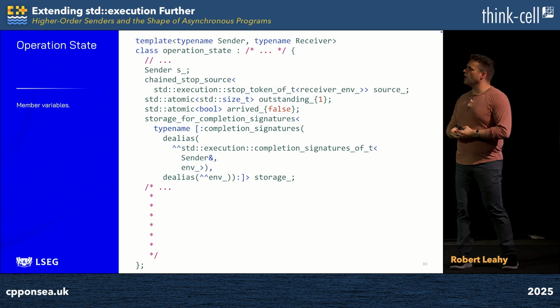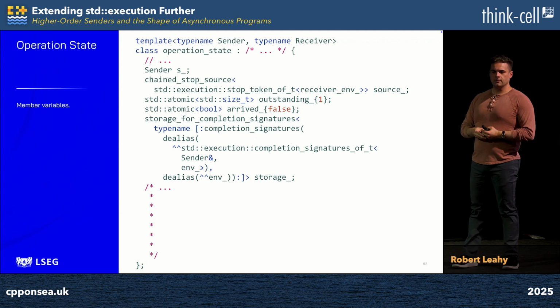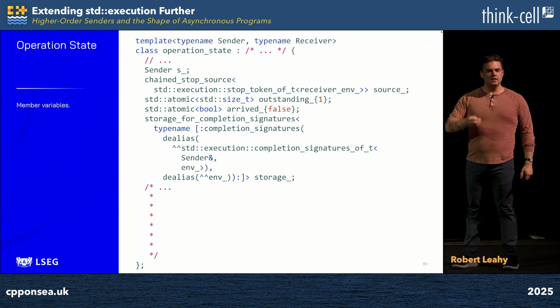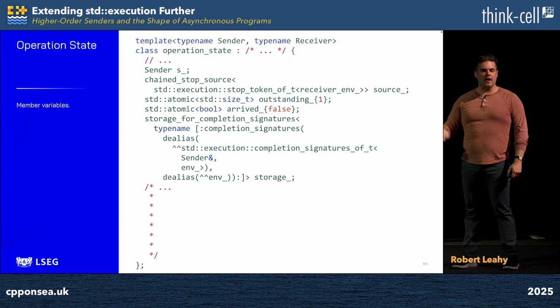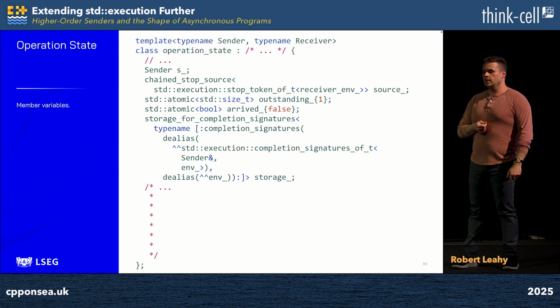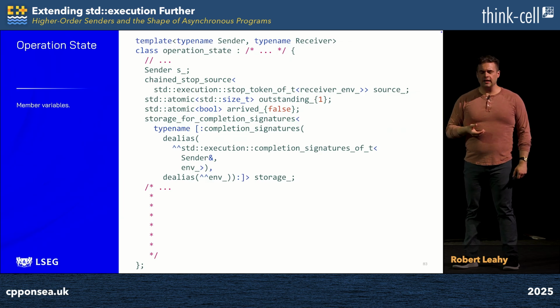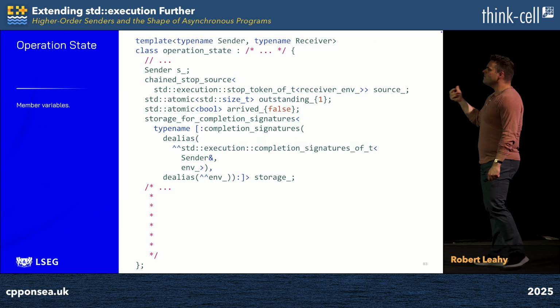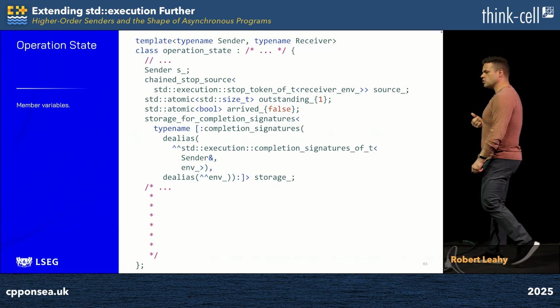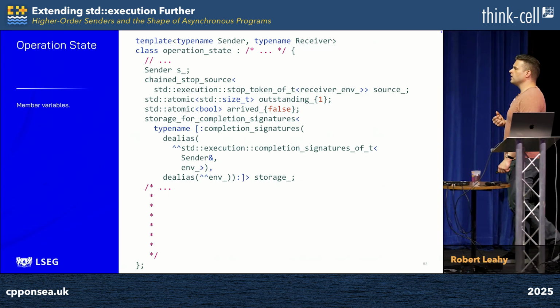Let's go all the way to the bottom where we see double caret env, that it gets us a reflection of our env type alias, a type alias for the environment associated with this computation. But we want the reflection of a type, not an alias, and so we called dealias on it, and now we've established our second argument to completion signatures, just as we discussed a few slides ago.